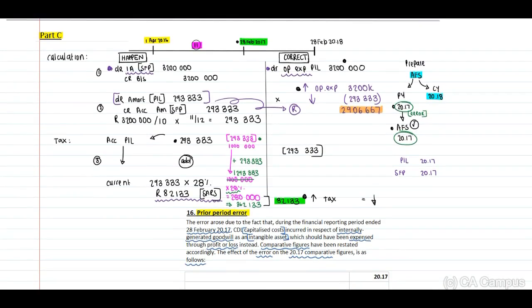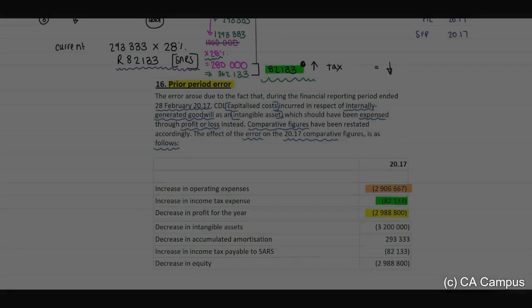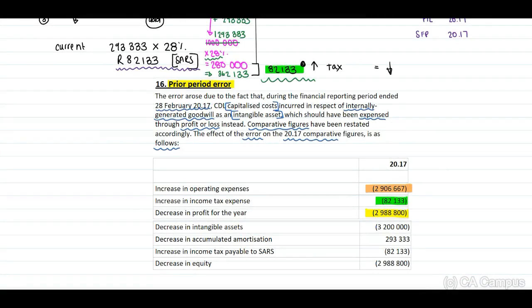Now the first one that we need to identify is that our intangible assets will decrease with 3.2 million. If we need to correct this journal entry, we need to reverse this and our intangible assets will decrease. Then we need to identify that our accumulated amortization will decrease. This will be a positive. We need to identify that there will be an increase payable to SARS, and this will be a liability, that increase. Again, I've included this to save us some recording time.